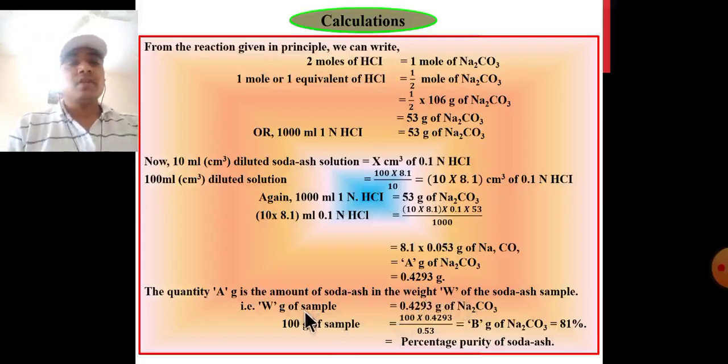That is, W gram of sample is equal to 0.4293 gram of sodium carbonate. 100 gram of sample is equal to 100 into 0.4293 upon 0.53, is equal to B gram of sodium carbonate, is equal to 81% purity of soda ash. That is, 81% purity of soda ash in the given soda ash sample.